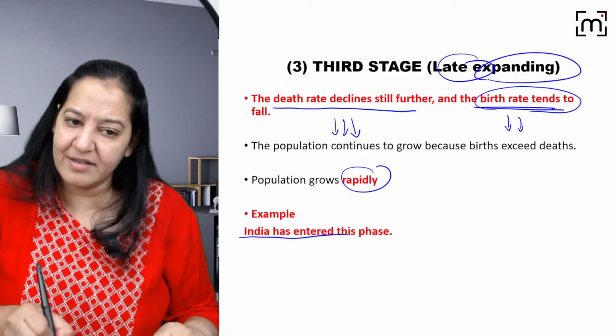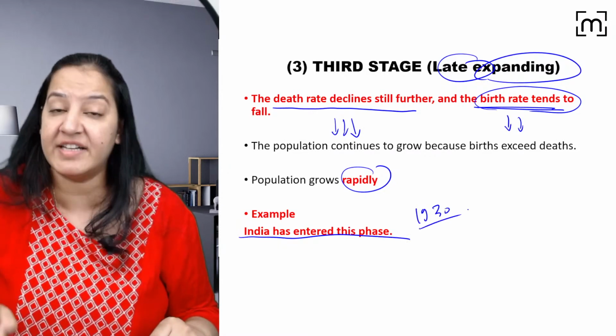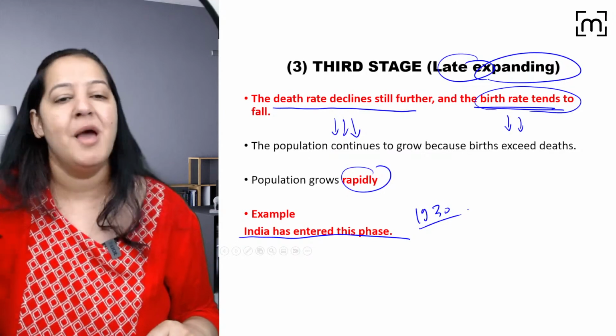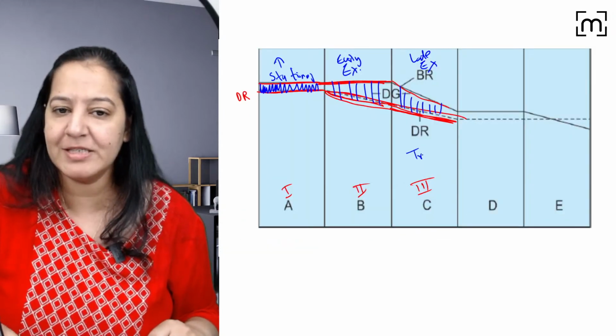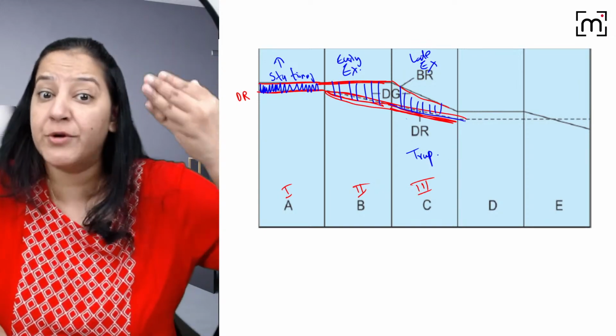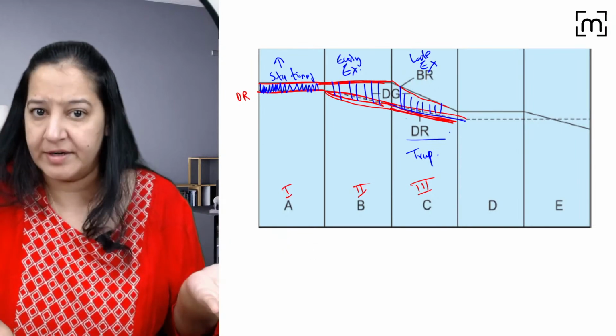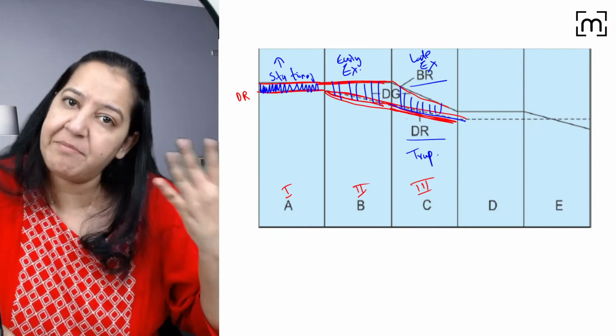So India entered this phase now. We are in this phase after 1930 and till date we are in this phase. But this phase is a trap. You got my point? You keep on working, producing good doctors, so day by day you are decreasing the death rate. Of course, we should do it. But birth rate is not decreasing in proportion to death rate.